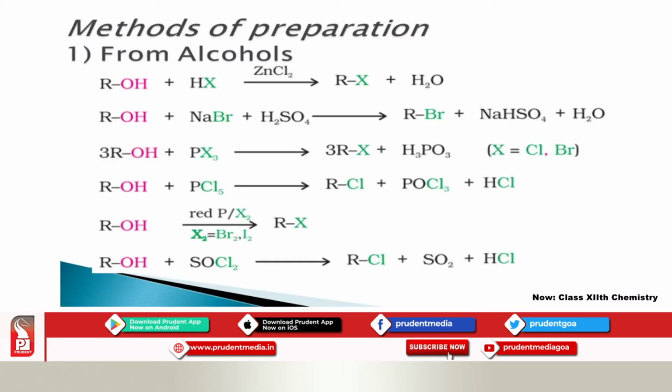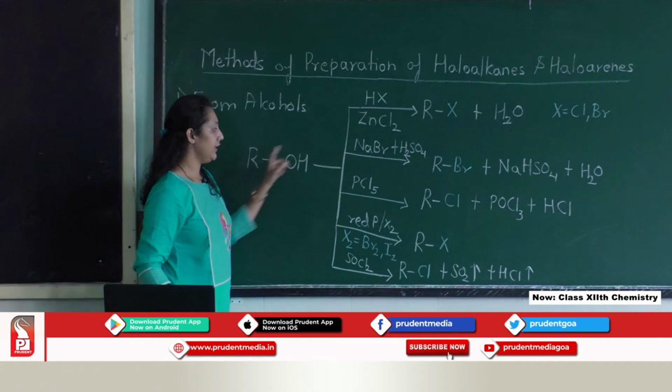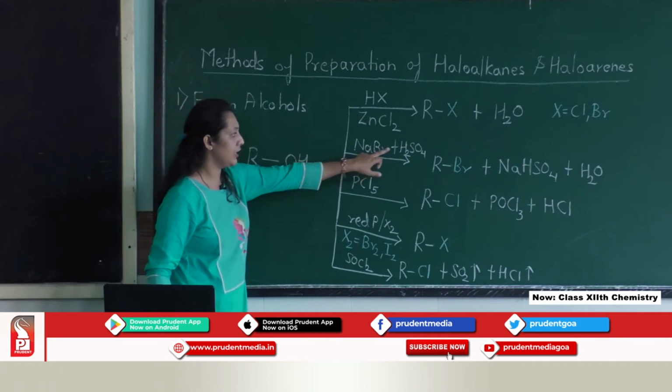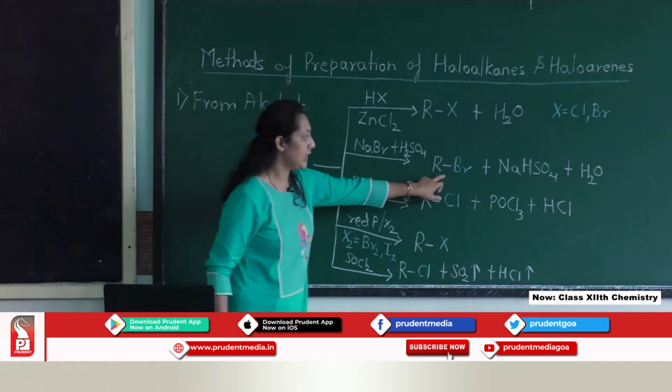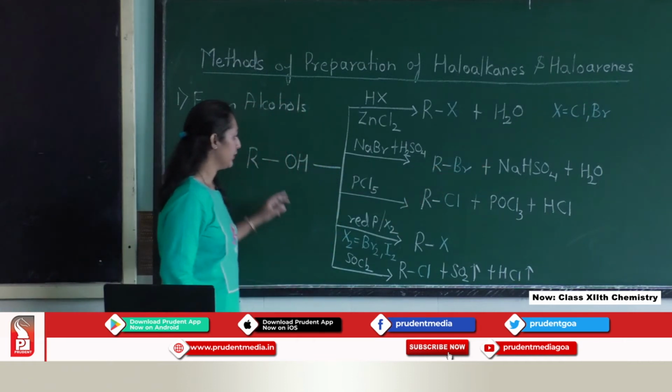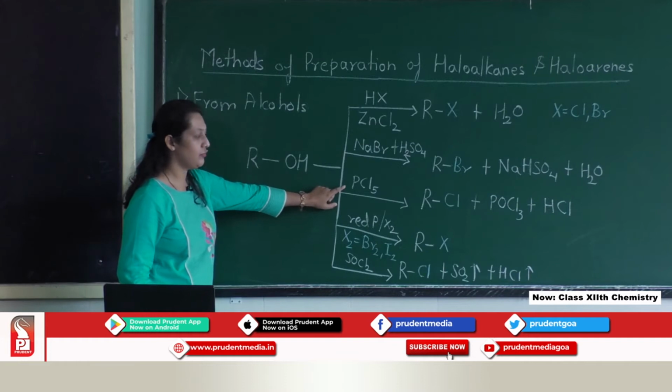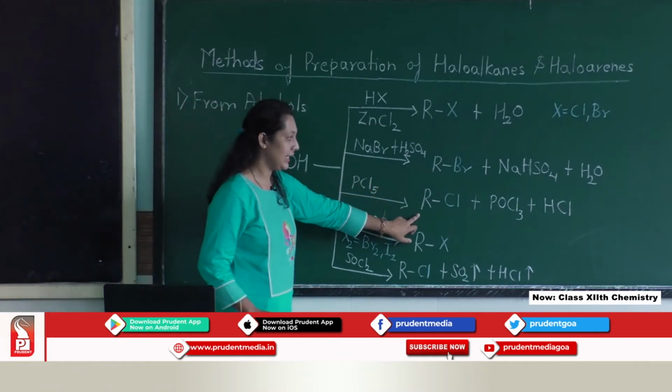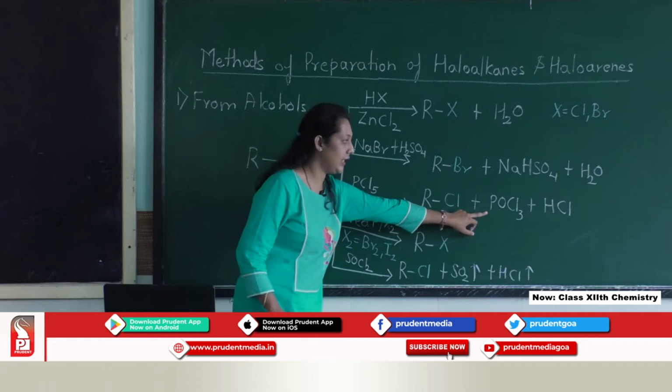When we add the zinc chloride, the carbon-oxygen bond cleaves. This is mainly used for primary alcohol and secondary alcohol. For tertiary alcohol, when we add HX, that is HCl or HBr, the reaction takes place simply by shaking at room temperature. The second one is treating the alcohol with NaBr plus H2SO4, we will get RBr plus NaHSO4 plus H2O. Third, when alcohol is treated with phosphorus pentachloride, we will get alkyl halide plus phosphorus oxychloride plus HCl.